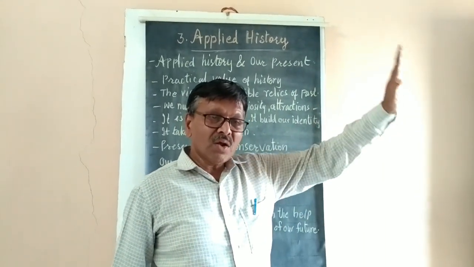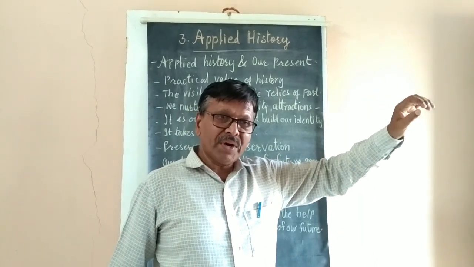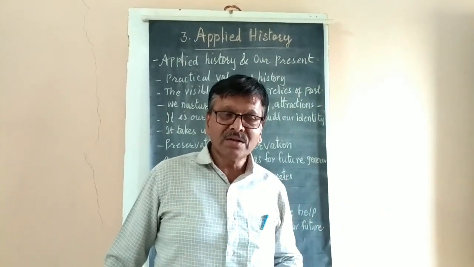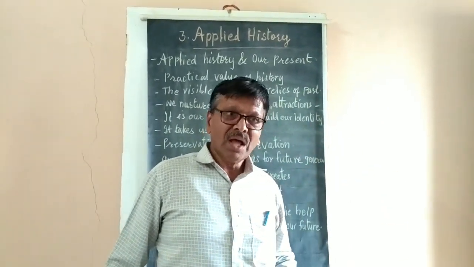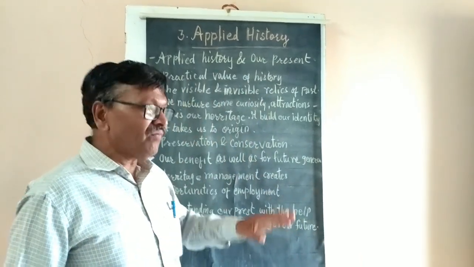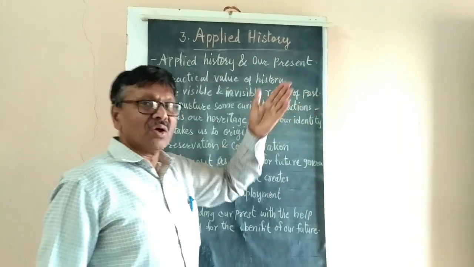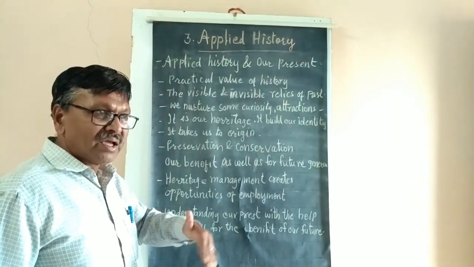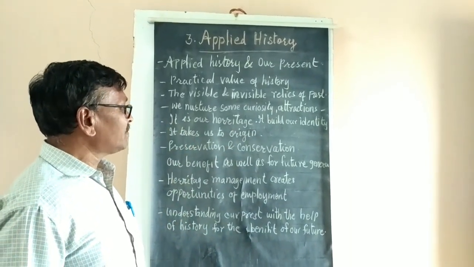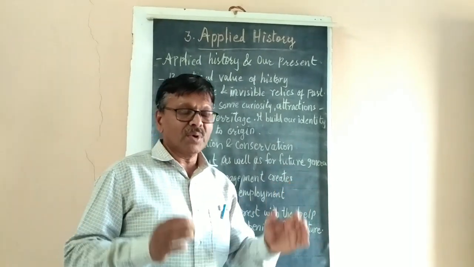It makes us think about what the emperor must have been thinking about his Begum, and how he built such a monument, which still exists. So it is the sign of love. All this we can recreate from the past relics, we can learn from it. We nurture some curiosity and attraction towards such relics.